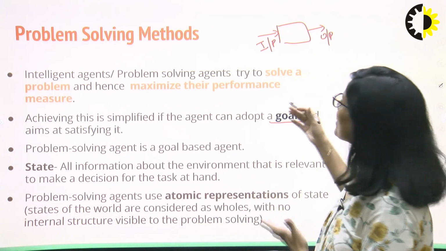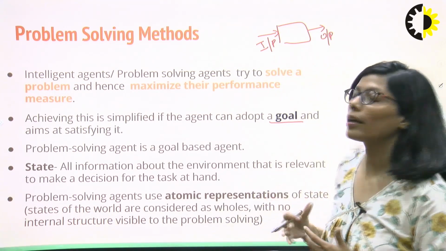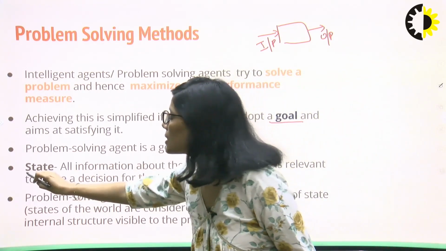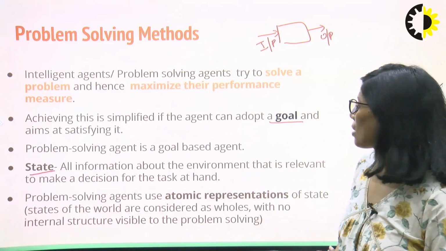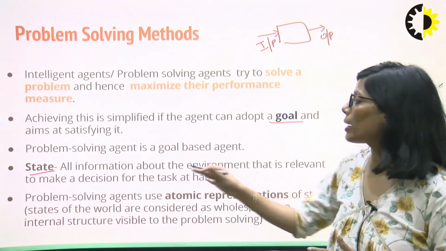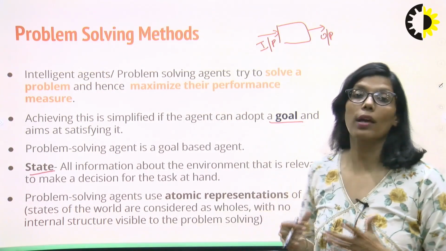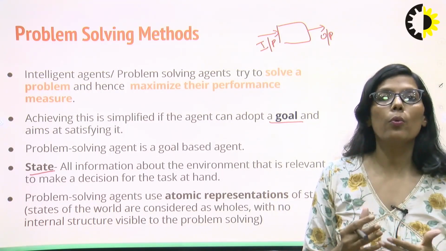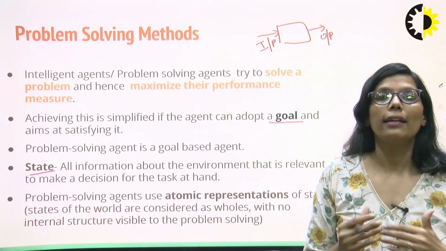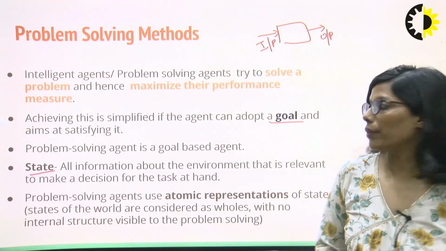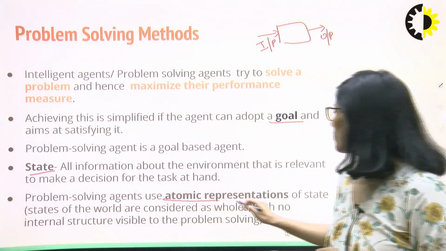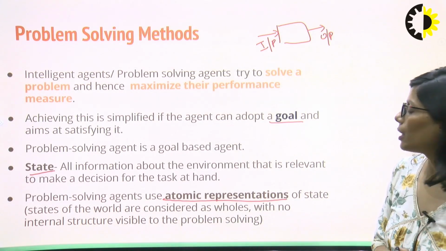Now, how are we representing this input and output in our AI environment? We represent it in the form of a state. All information about the environment that is relevant to make a decision for the task at hand is known as state. So, the state is just an environment state which has all the information that is relevant to our problem solving. These problem solving agents use atomic representation of the state, right?